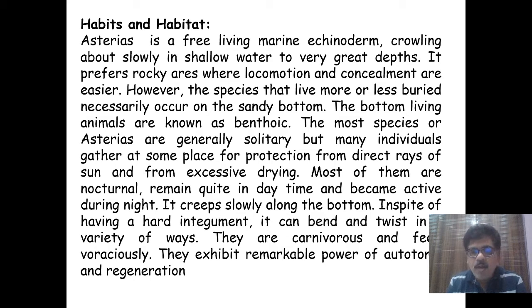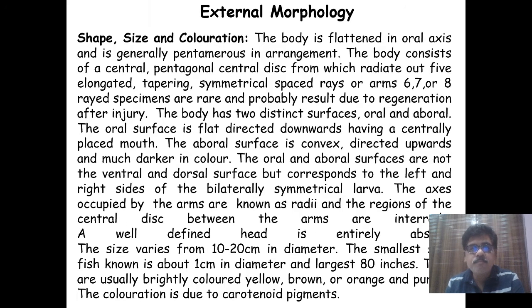It creeps slowly along the bottom. In spite of having a hard integument, it can bend and twist in a variety of ways. These Asterias are carnivorous and feed voraciously or greedily, and they exhibit the remarkable power of autotomy and regeneration. That means they have the ability to regenerate their lost body parts or lost arms.